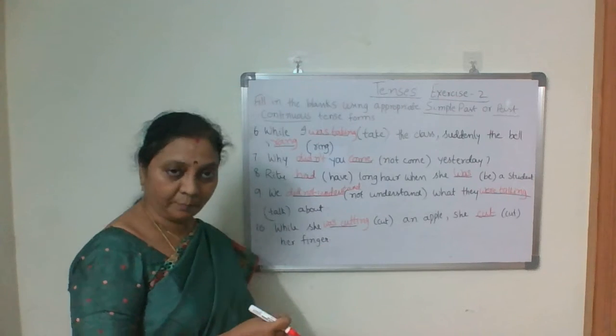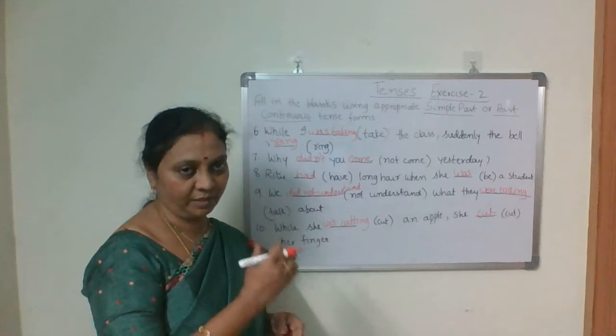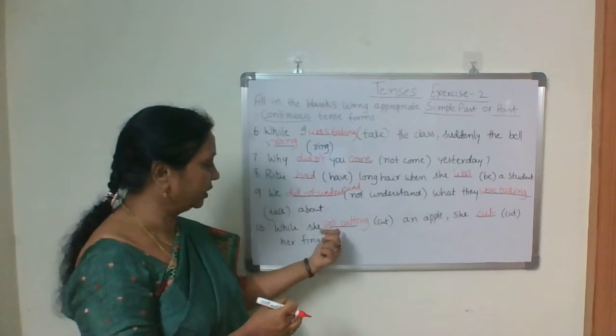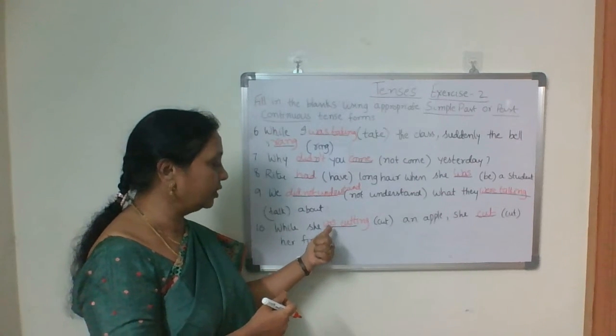Before that something happened. What was she doing before that? She was cutting an apple. When she was doing that work, what happened? She cut her finger. So for this longer action, use the continuous form, that is past continuous.